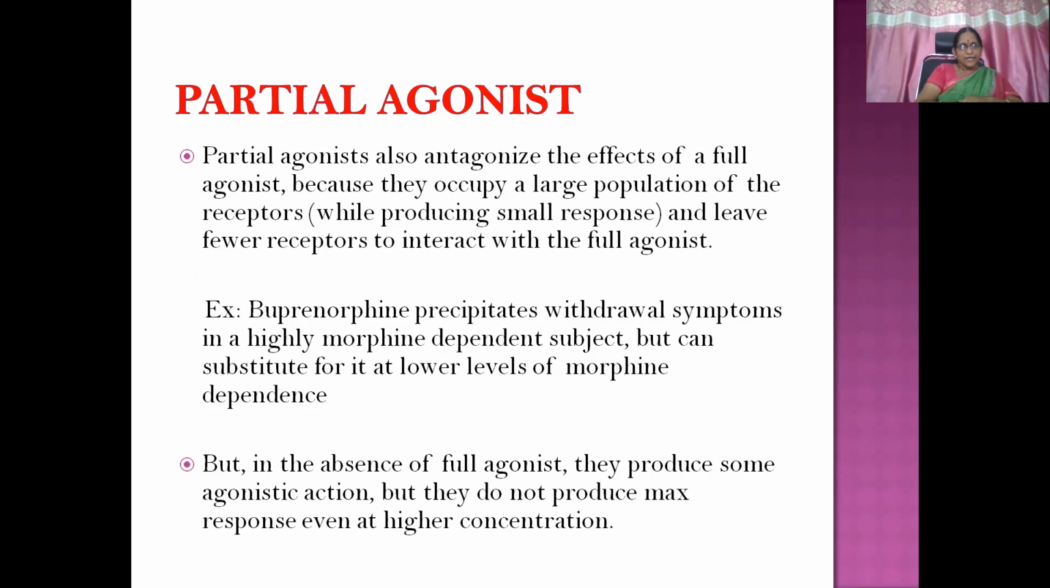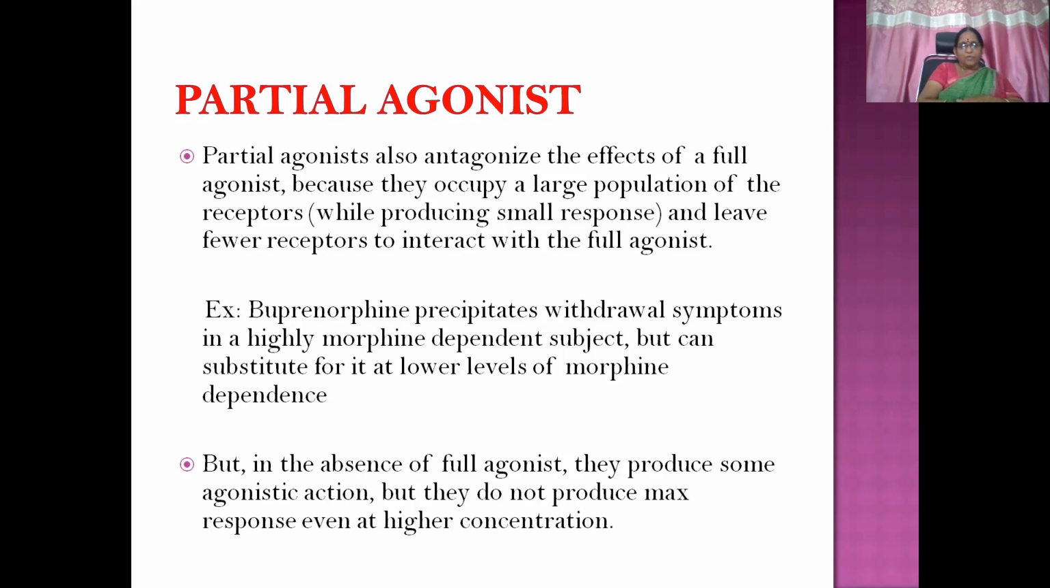Partial agonists also antagonize the effects of a full agonist because they occupy a large population of the receptors. So they can antagonize the effects of a full agonist. Large numbers of receptors are occupied, as we have seen in the other theories, while producing a small response and leaving fewer receptors to interact with the full agonist.